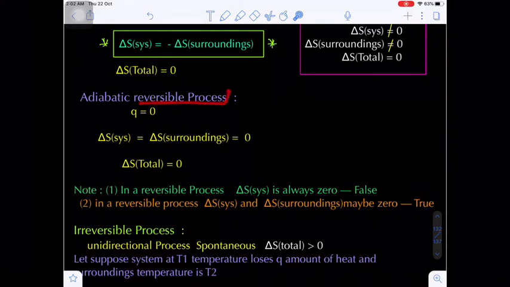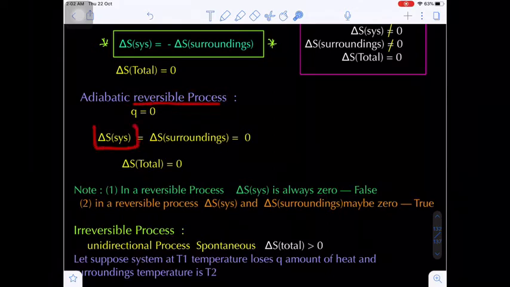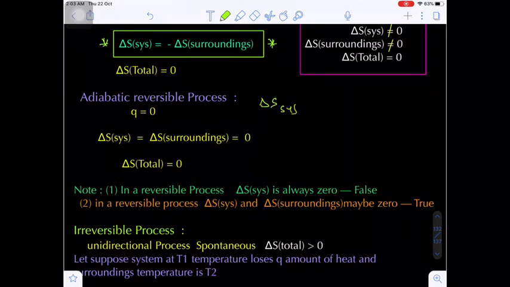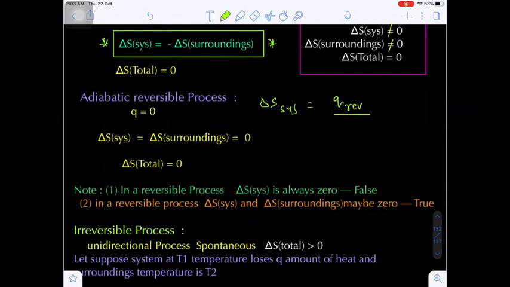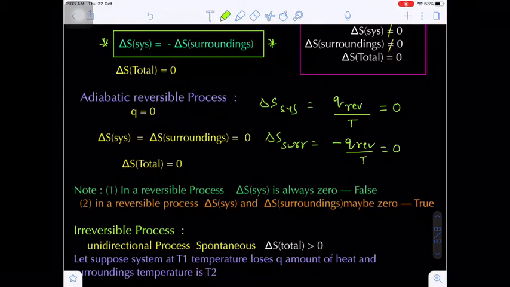In case of a reversible process, remember it is only for a reversible process, delta S system will be equal to Q reversible upon T. Since no heat is exchanged, delta S system will be equal to 0, and delta S surroundings, minus Q reversible by T, is also equal to 0. So overall delta S total will be equal to what? 0. Are you getting my point?